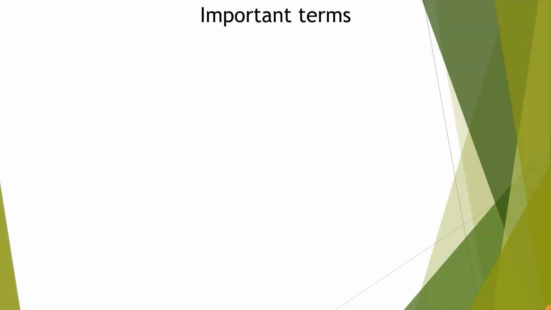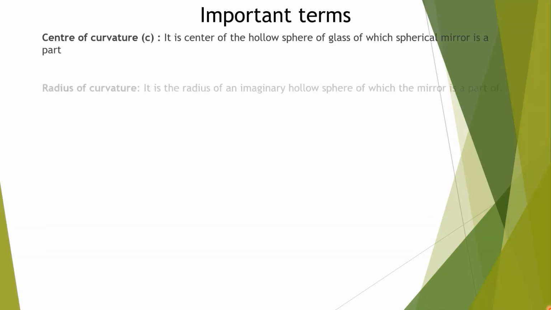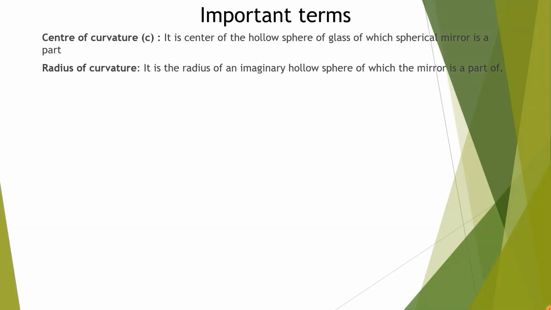Important terms related to the mirrors. Center of curvature. A hollow glass sphere is taken, one part of that is cut and changed in form of mirror. So center of that hollow sphere is known as center of curvature. Second is radius of curvature. Radius of that hollow sphere is called radius of curvature.